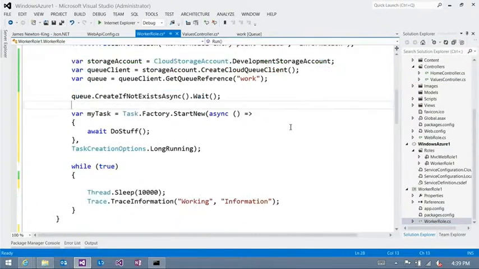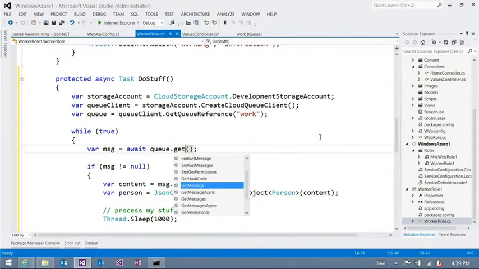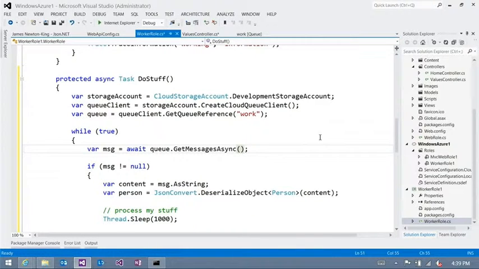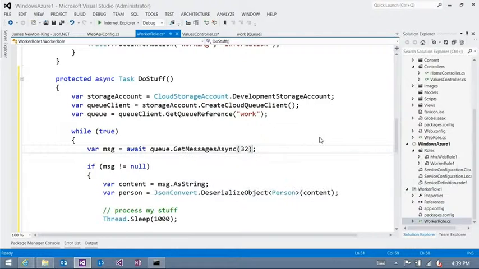So let's come down to our worker role, and let's start by coming down to our do stuff. Let's say we don't want to get message async anymore. Let's get messages async. The maximum we can get is 32, so let's get 32. That's just the magic number. It's just how it is. And if there are less than 32, it'll just get them all. Exactly. Give me up to 32.